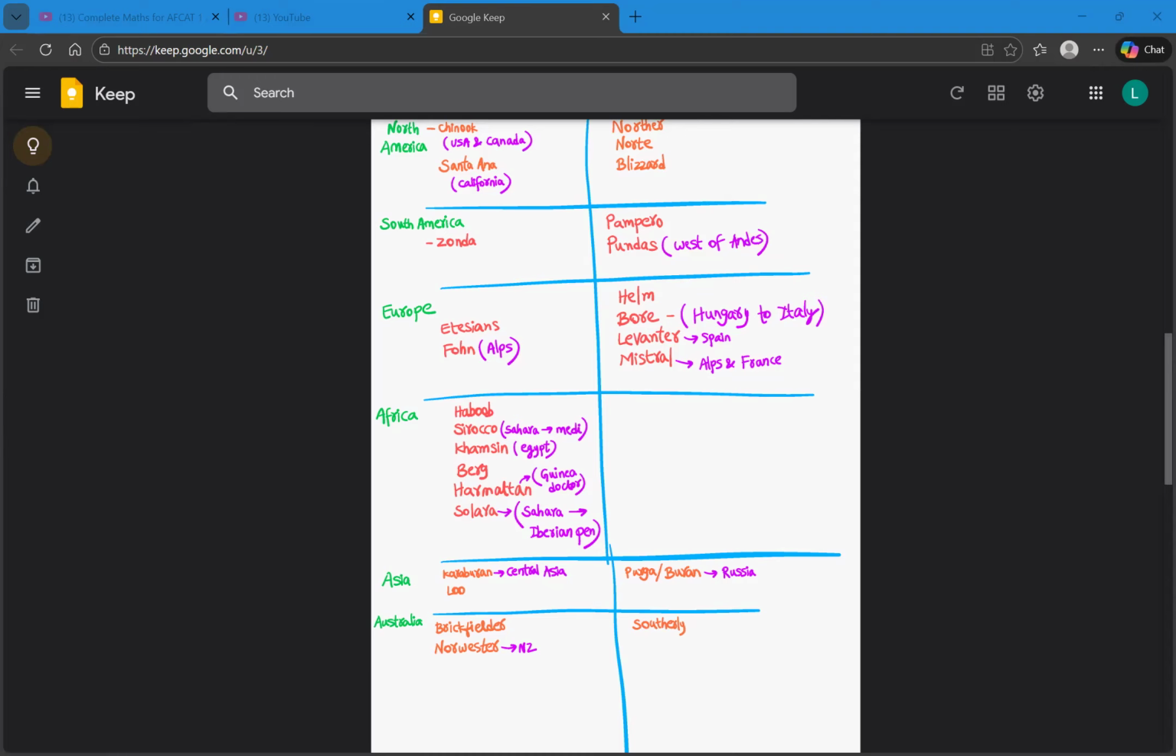Now, if we move to Africa, we can find only warm winds. Now, let's see what they are.